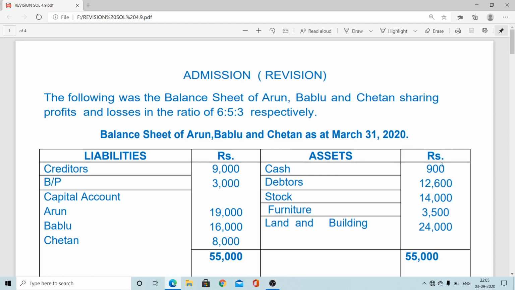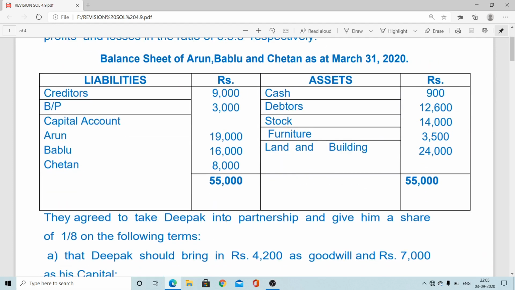Cash balance 900, debtors 12,600, stock 14,000, furniture 3,500, land and building 24,000, total of the asset side 55,000. Exactly the same way, liability side creditors 9,000, bills payable 3,000, capital of these three partners 19,000, 16,000 and 8,000. Altogether total of liability side 55,000.